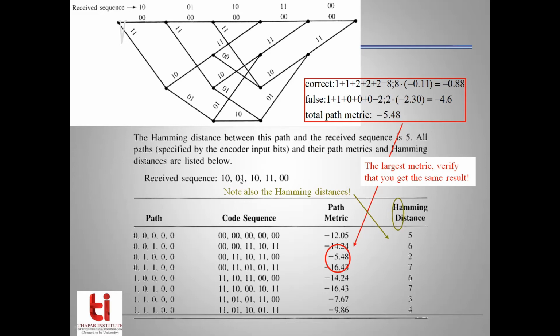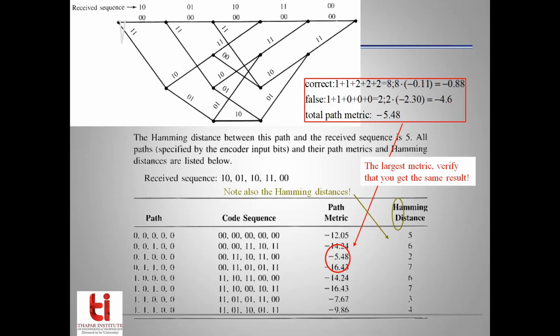Similarly, the Hamming distance between 0 1 and 0 0 is also 1. Similarly, the Hamming distance between 1 0 and 0 0 is 1. What is the Hamming distance between 1 1 and 0 0? Since there is a change in both the bits of the snippet, the Hamming distance is equal to 2. And for the last 2-bit snippet of the received sequence, the candidate sequence also has the same bits. So the Hamming distance in this case is 0.